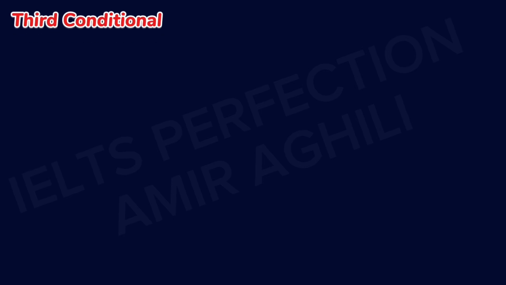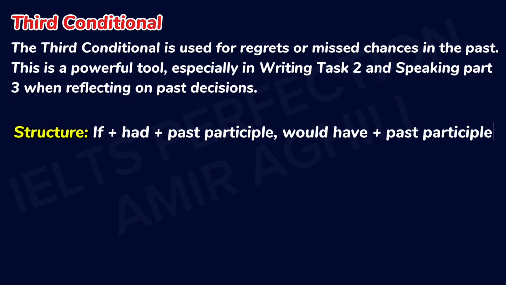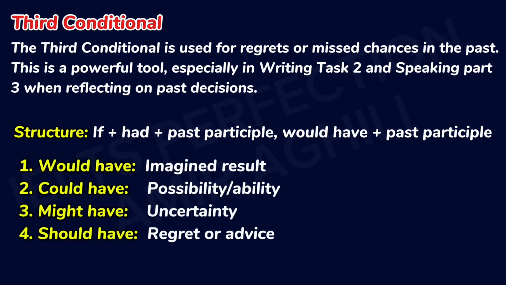The third conditional is used for regrets or missed chances in the past. This is a powerful tool, especially in writing task 2 when reflecting on past decisions. The structure is if plus had plus past participle for the first part and would have plus past participle for the second part. Also, if you want to show the possibility or ability, you could use could have. Showing uncertainty, you could use might have. Or showing regrets or advice, you can use should have instead of would have.